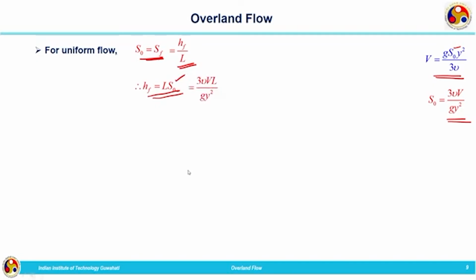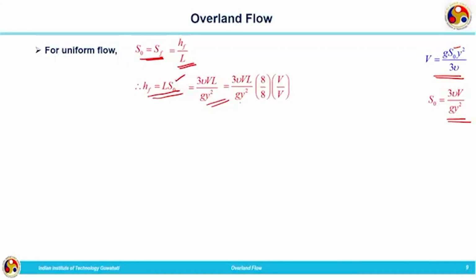So, HF can be written as 3 nu VL divided by g y square. This equation can be again modified as 3 nu VL by g y square multiplied by 8V divided by 8V. We need to rewrite this equation in some other form. That is why we are going to multiply and divide this particular expression on the right hand side by 8V. So, it will take the form HF is equal to 24 nu divided by Vy, L by 4y, V square by 2G.